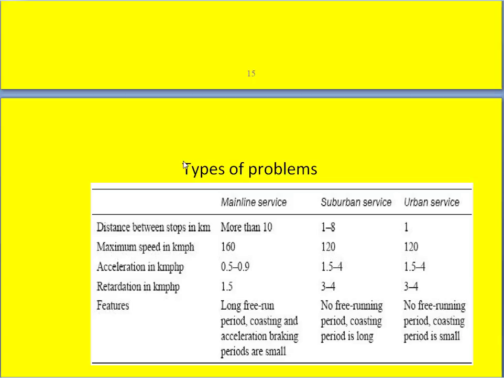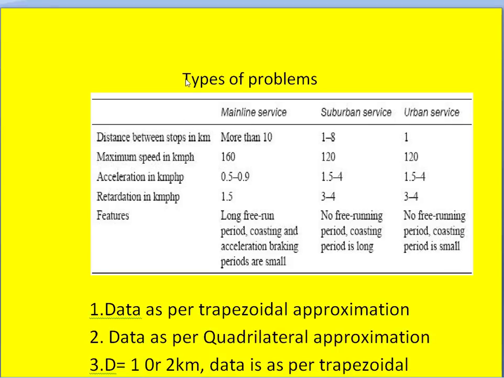Similarly, what is the data that we are supposed to know, what type of information they will ask, etc. We should know before we analyze the problems. So here, first of all, we should know what is main line, what is suburban line, what is urban service, and what are their parameters, and what are their speed, etc.